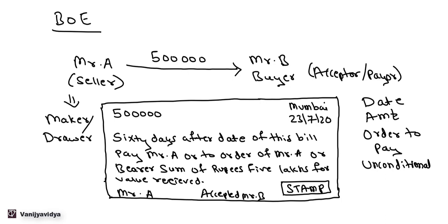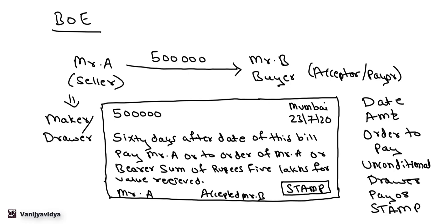Then it should be signed by drawer or maker. So in this case drawer is Mr. A. It has to be accepted by payer, that is Mr. B in this case. Then it should have a stamp. It should bear a stamp to make it legal document.